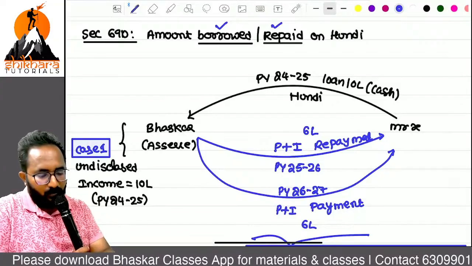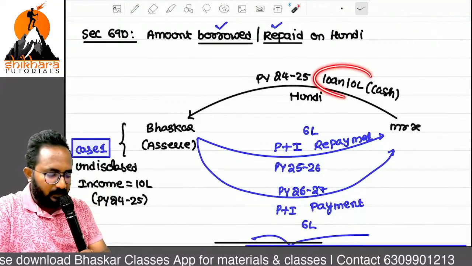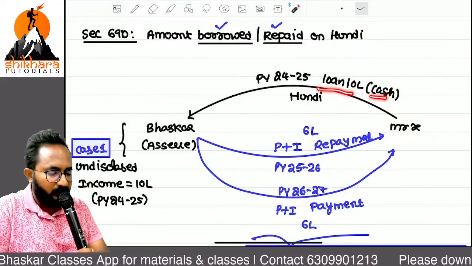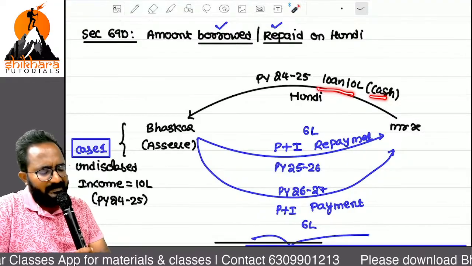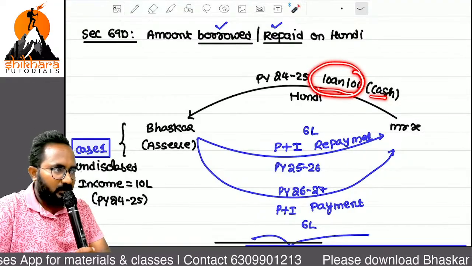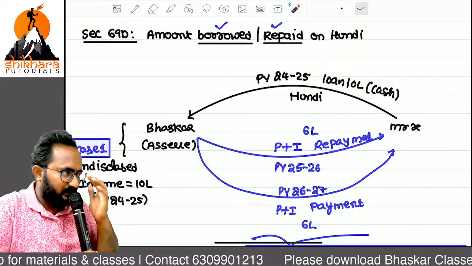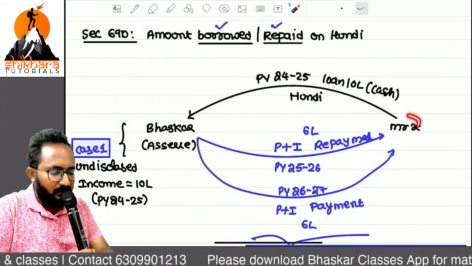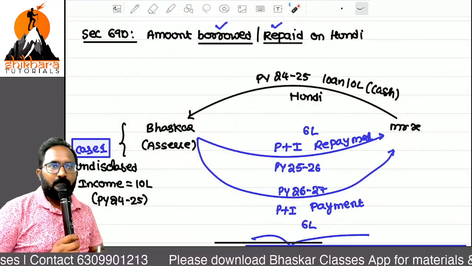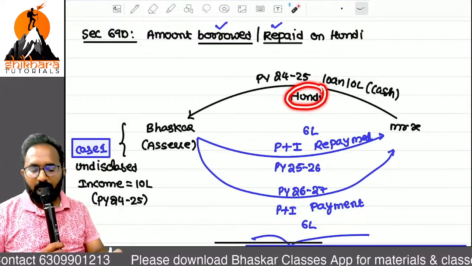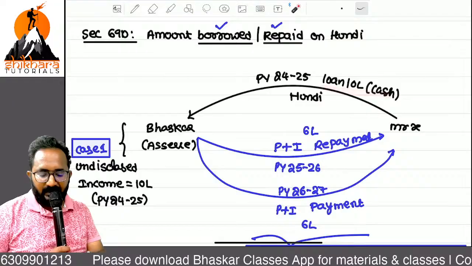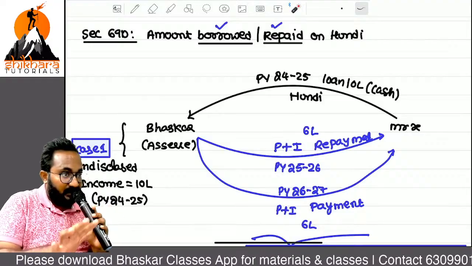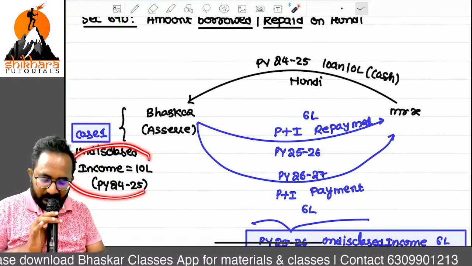What is the amount of loan taken from Mr. X? 10 lakh. That is also other than account payee cheque, taken in the form of cash. So exactly it is your income, and if income is there, you have to pay the tax. But we recorded a fake transaction in our books of account, that I have taken the loan from Mr. X. That is on the basis of Hundi, so there is no genuineness. That's why the entire 10 lakh is treated as undisclosed amount. The entire transaction of 10 lakh in this year is treated as undisclosed income.